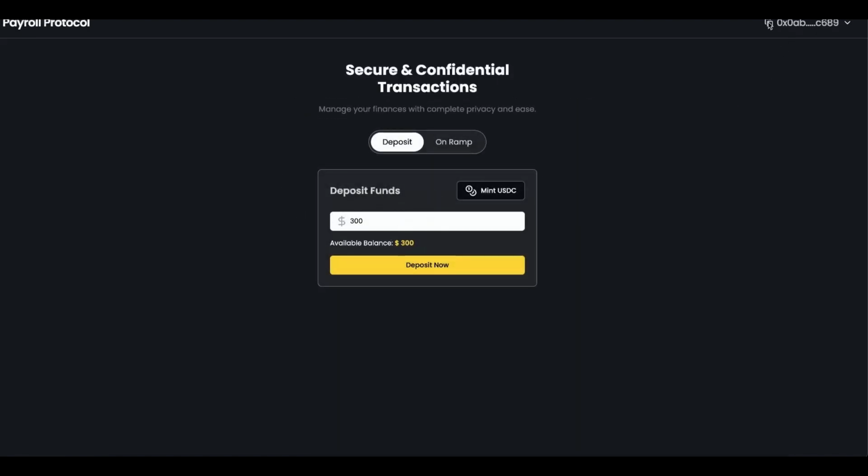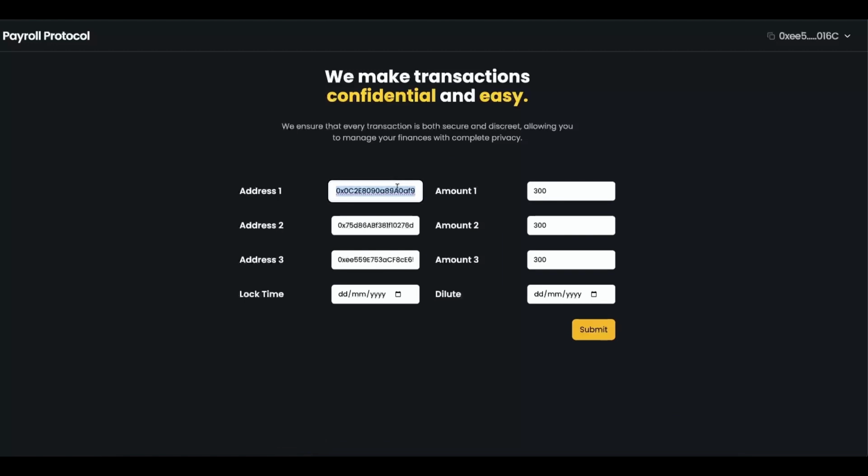Now we will copy this address and go back to Brave. We will give this address a 300 amount. These are default addresses that I've kept to show you our demo. Right now we have deposited 400 USDC, so I will keep 400 USDC over here. So the total sum is 1000 USDC right now.